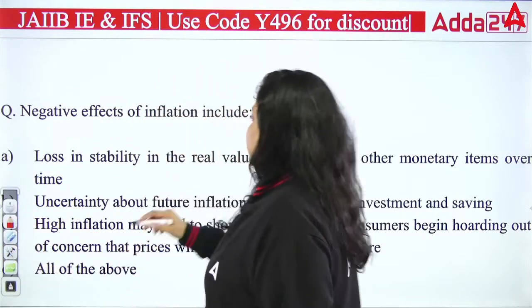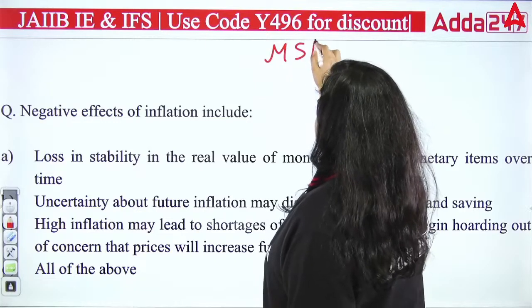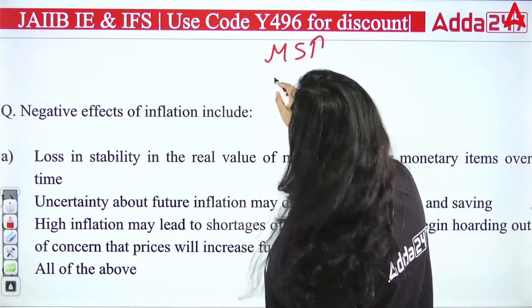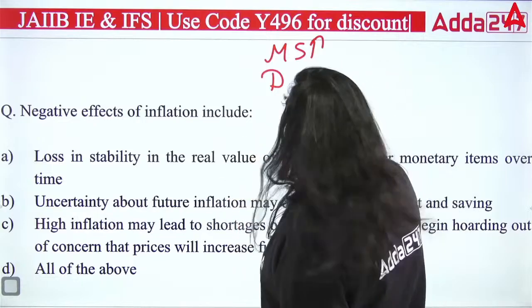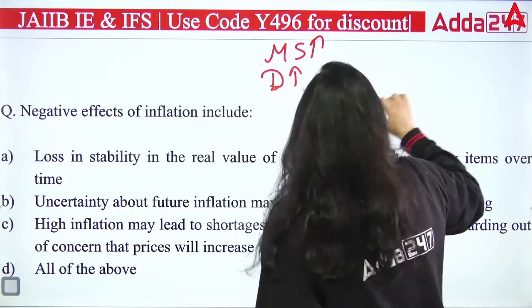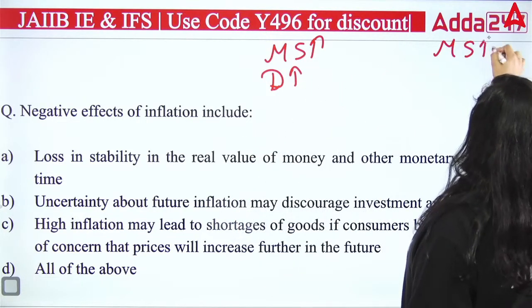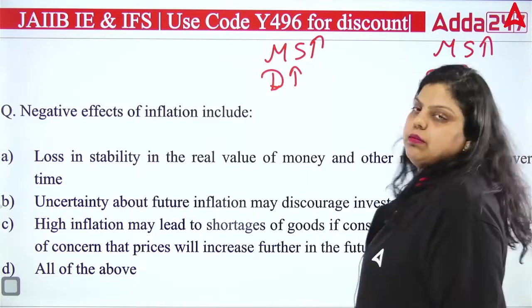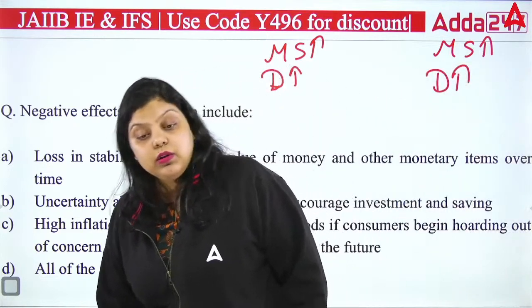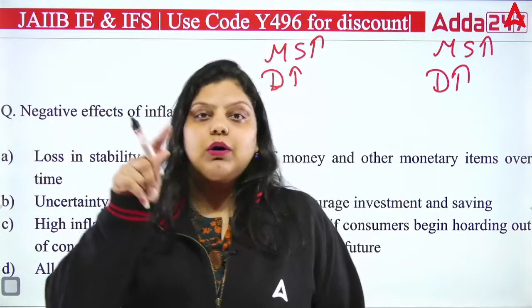In inflation, what happens? Money supply increases. Because the money supply increases, the demand for goods and services increases, right? It's very obvious. If money supply is increasing, obviously the demand for goods and services increases. Now, inflation has both positive and negative impacts on the economy.